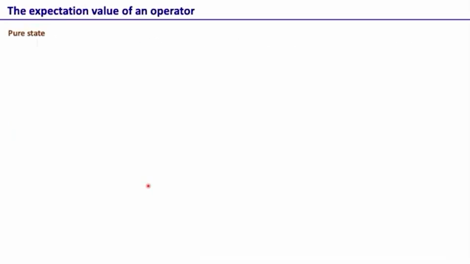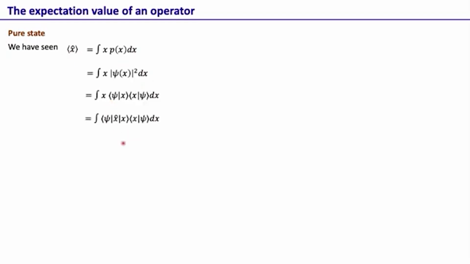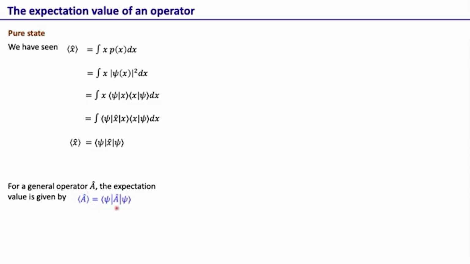Okay. So now that we know the pure state and mixed state, we want to look at how to calculate the expectation value of an operator, when it's a pure state versus when it's a mixed state. For a pure state, we have seen it already in the last lecture when we calculated the expectation value of the position operator. The same calculation goes for any other operator as well. So the expectation value when the state is pure is given by this kind of formula. The expectation value of x is just <psi|x|psi>, and if it's any other operator A, the expectation value has a similar expression, that is <psi|A|psi>. So this is when the state is pure and we can write it as |psi>.